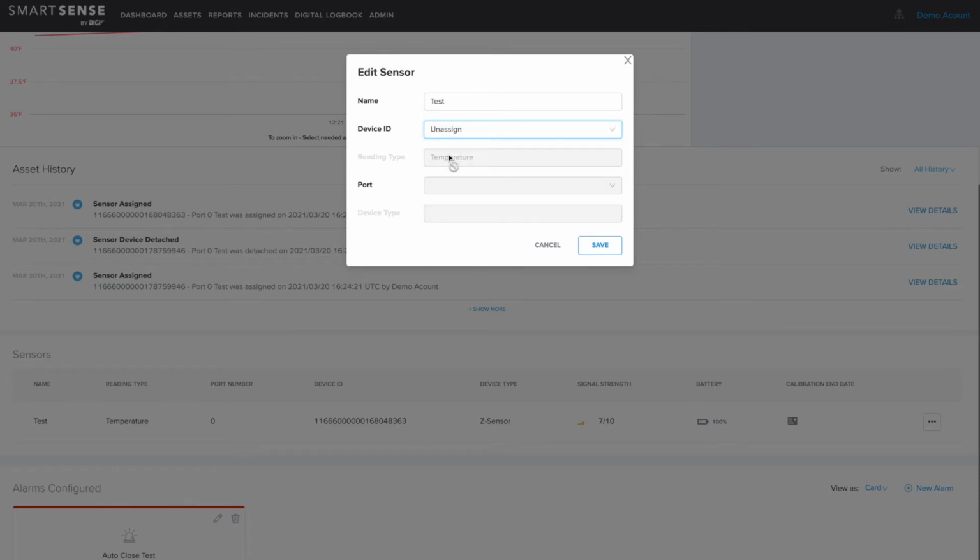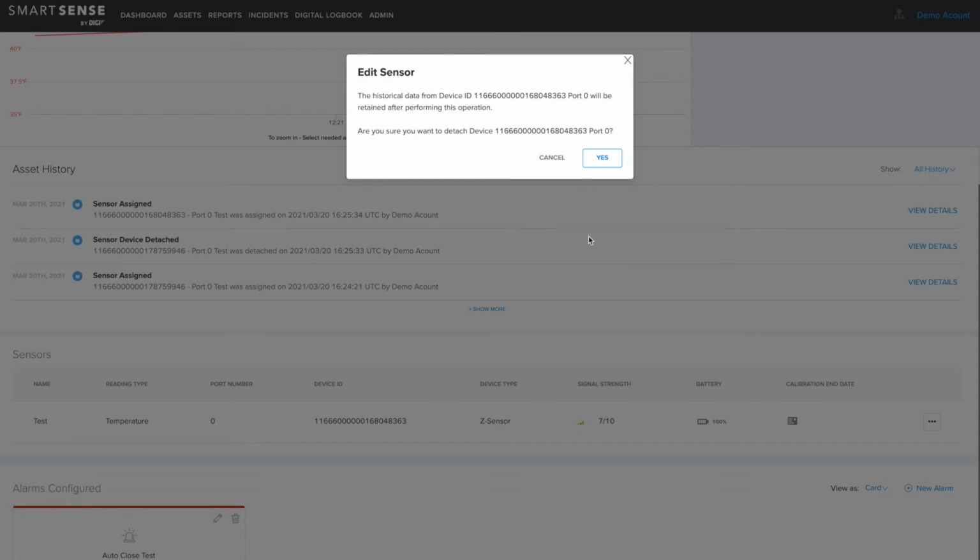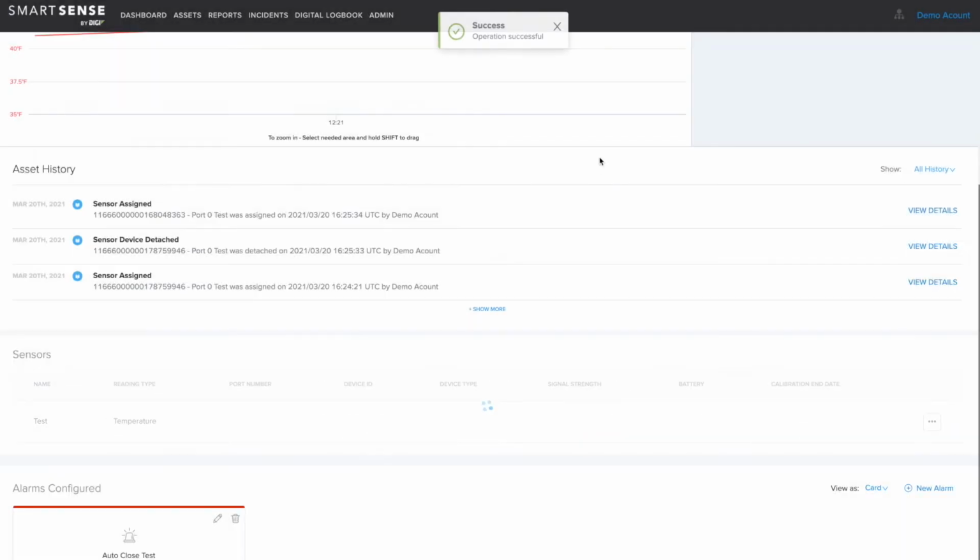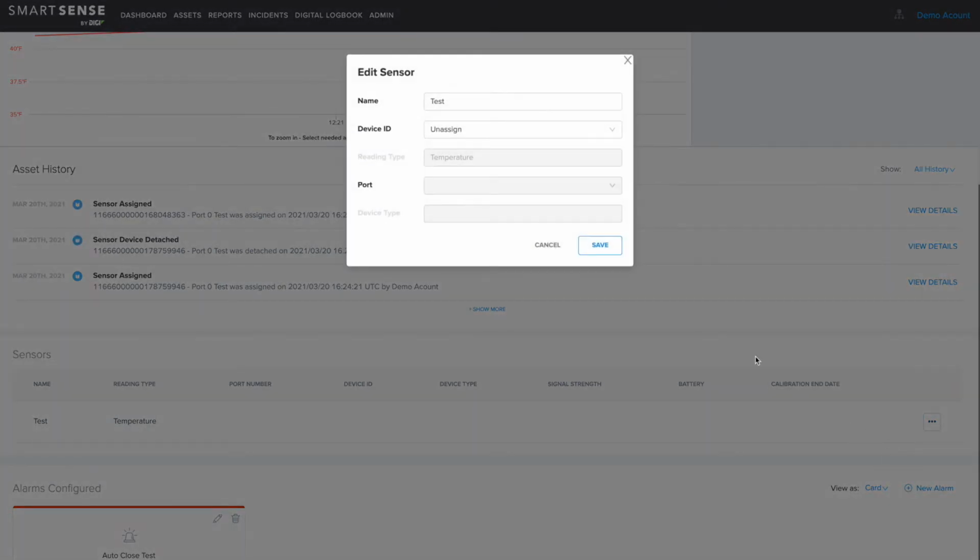Select Unassign. Click Save. Now let's update the port on the sensor. Click on the three dots and select Edit Sensor. Select the same device ID as before. Choose the new port. Click Save.